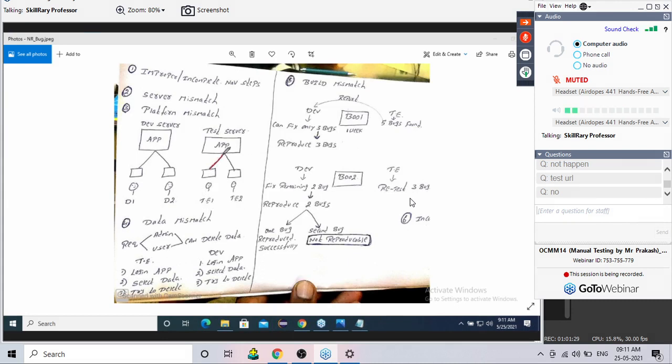Now, the test engineer is using this server for testing. The developer is also using, let's assume, the same server for reproducing. Why is the developer using the same server for reproducing?